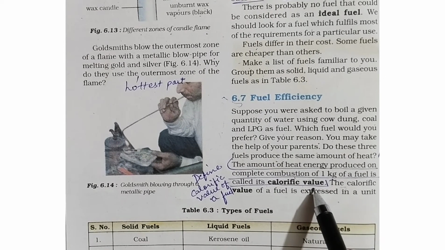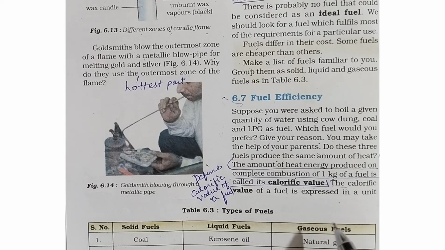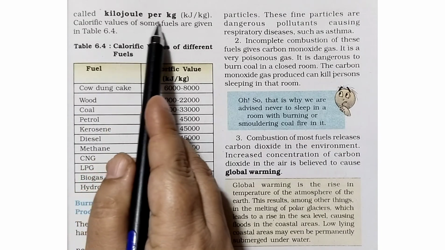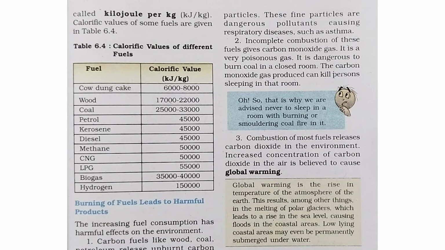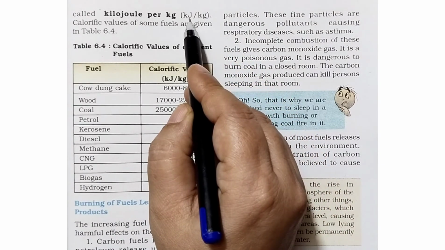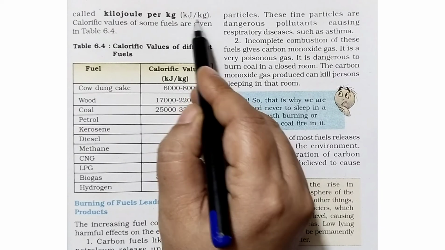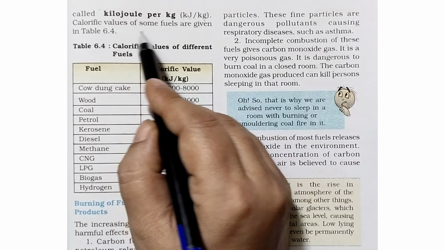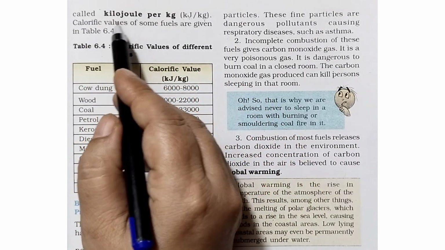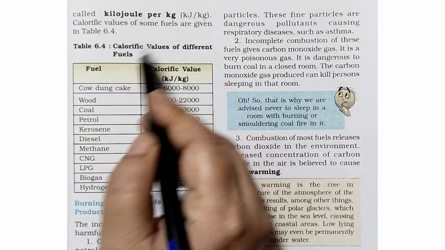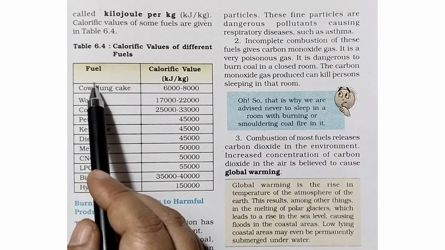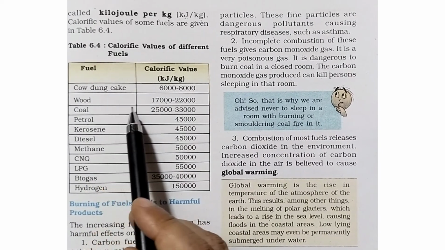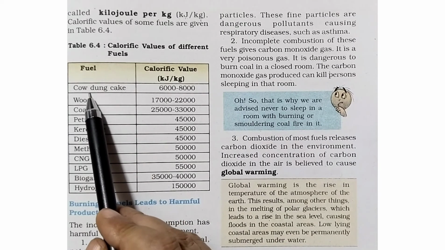What are the units of calorific value? The units of calorific value are kilojoule per kg, that is, in symbolic form, kJ/kg. These are the units of calorific value. Okay. Calorific values of some fuels are given in this table. Amount of heat energy produced on complete combustion of 1 kg of fuel.